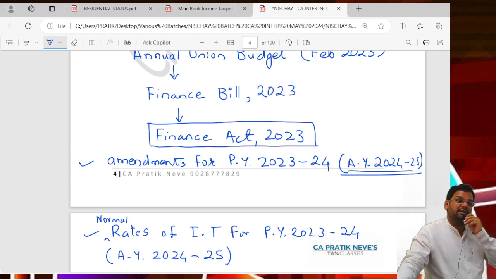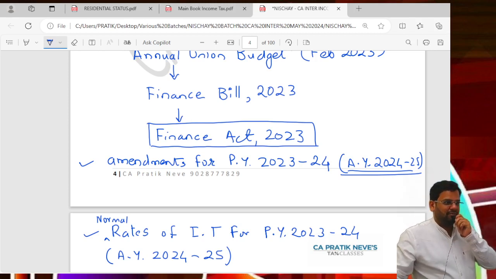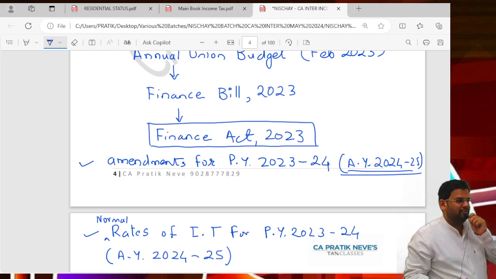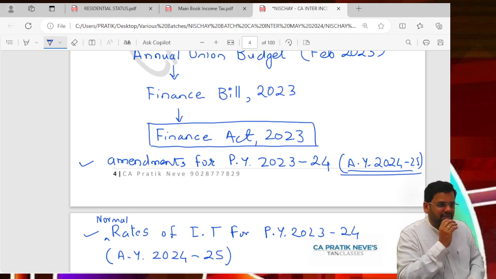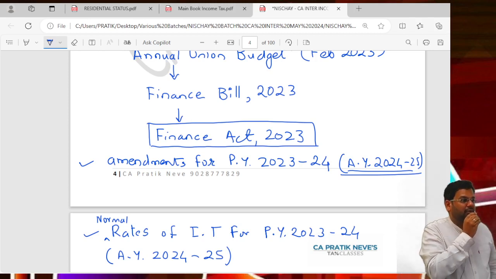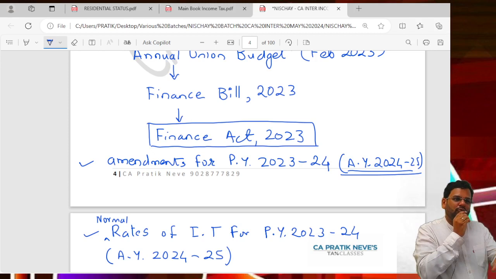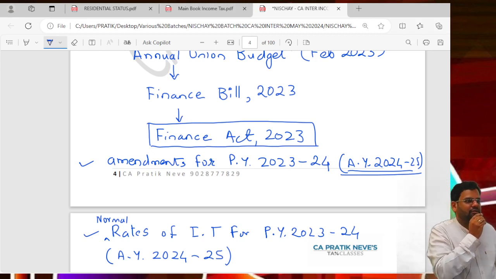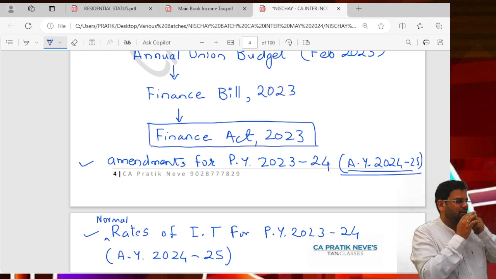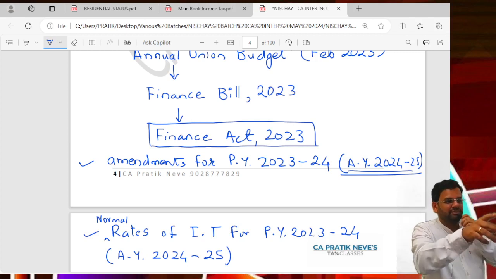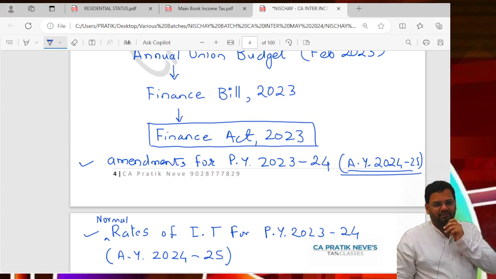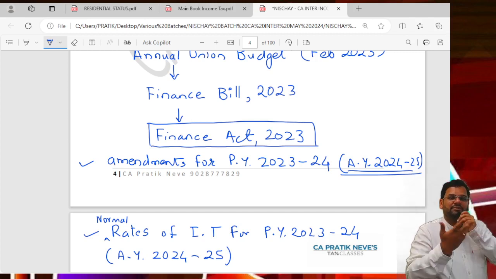Then all those interim budget and main budget and everything you sort out. But every time we keep on doing amendments also. On YouTube we keep on doing amendments. So you don't have to worry. Even if you do this class of AY 24-25 but you want to give AY 25-26, then what to do? Watch my amendments, 1.5 hours, 2 hours amendments. Watch that and every sum will change accordingly. Not every sum, but wherever impact is there, that will change. Not necessarily impact will be at every place. May happen exceptionally that no change is made.